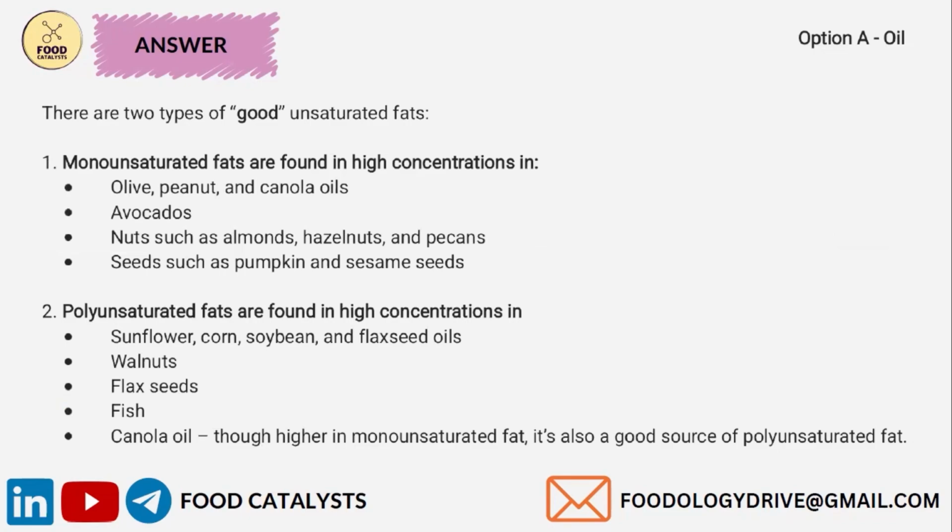There are two types of good unsaturated fatty acids: monounsaturated fatty acids and polyunsaturated fatty acids. Monounsaturated fatty acids are commonly found in olive, peanut, and canola oils, avocados, almonds, hazelnuts, pecans, and seeds such as pumpkin and sesame seeds. Polyunsaturated fatty acids are found in sunflower, corn, soybean, and flaxseed oils, and also in walnut and fish. Though in canola oil the monounsaturated fatty acids are high, it is also a good source of polyunsaturated fats.